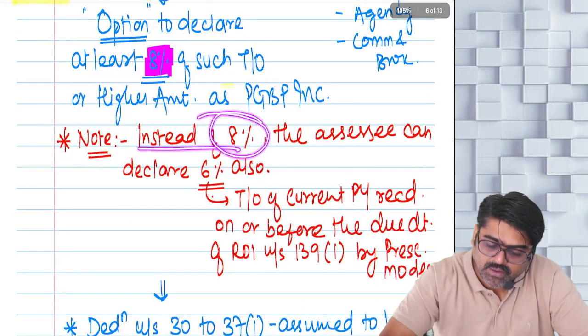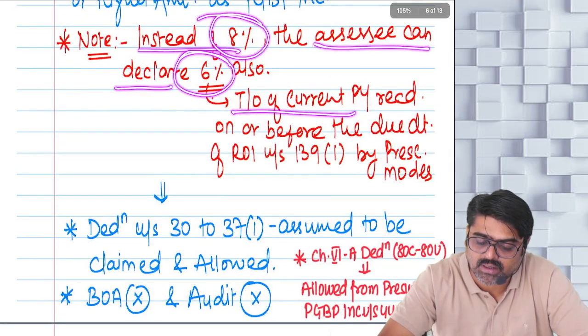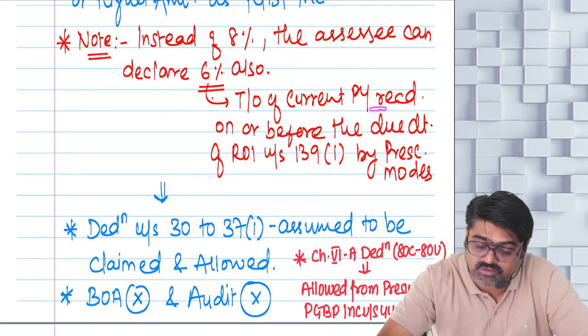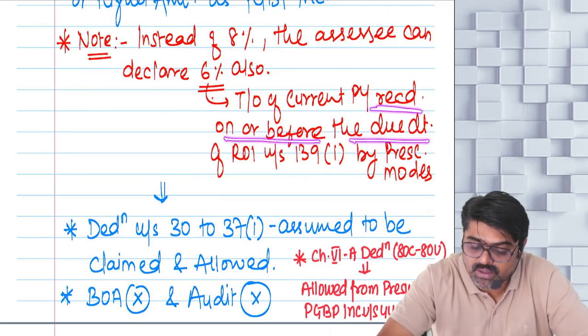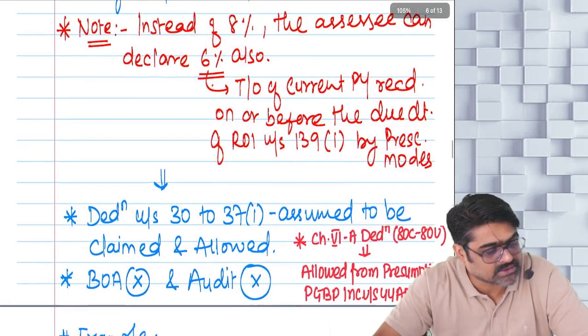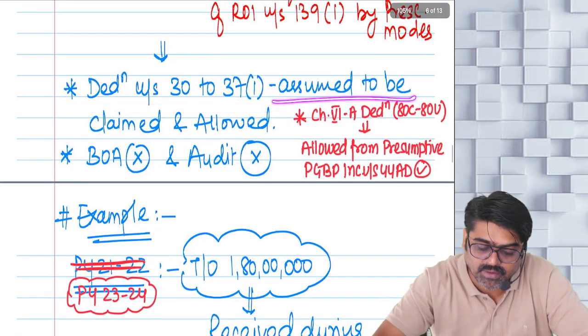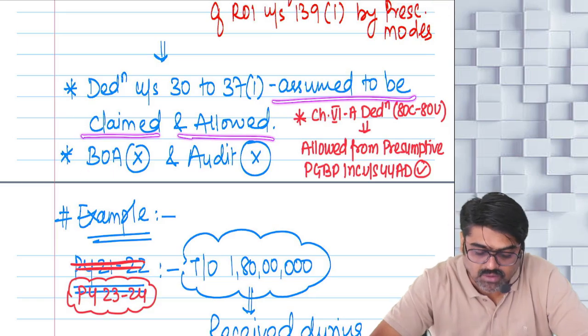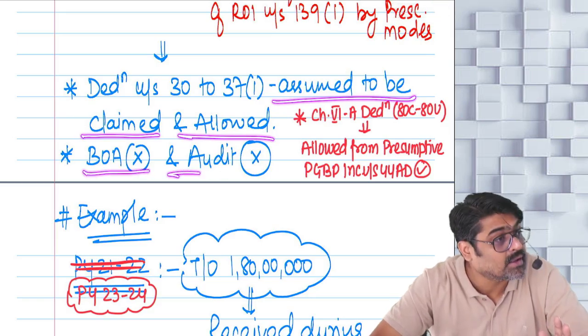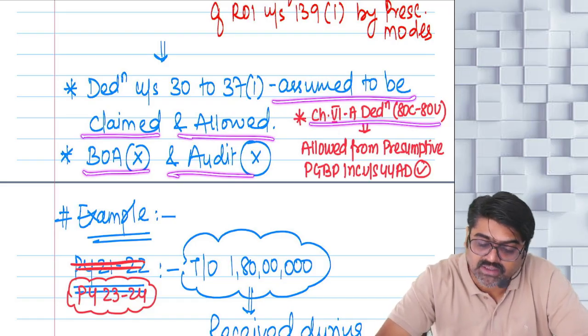Now instead of 8%, the assessee can declare 6% also if the turnover of the current previous year is received on or before the due date of filing ROI by prescribed mode. For that turnover, the assessee can show 6% instead of 8%. Deductions under sections 30 to 37(1) are assumed to be claimed and allowed. Books of accounts are not required to be maintained and not required to be audited. Yes or no? But remember, chapter 6 deduction will be allowed.